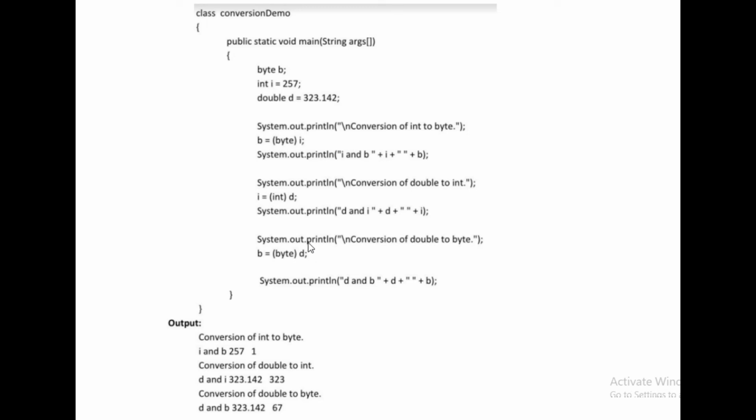My d is a double, I converted it into a byte, so my value is in a byte, and that will be shown here: d and b are 323.142 and 67. This is done by explicit conversion. I have not given an example of implicit conversion because it directly changes smaller to higher data types.